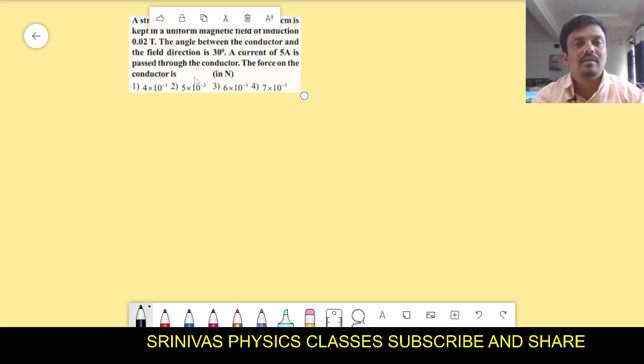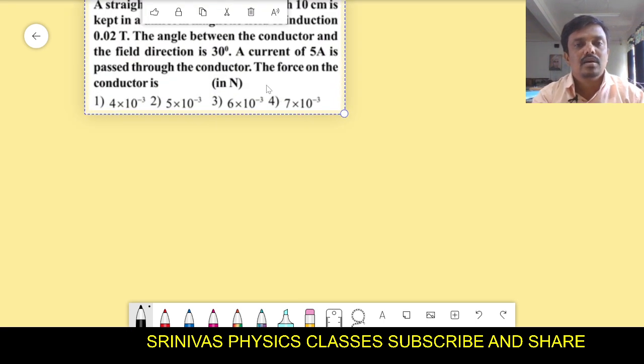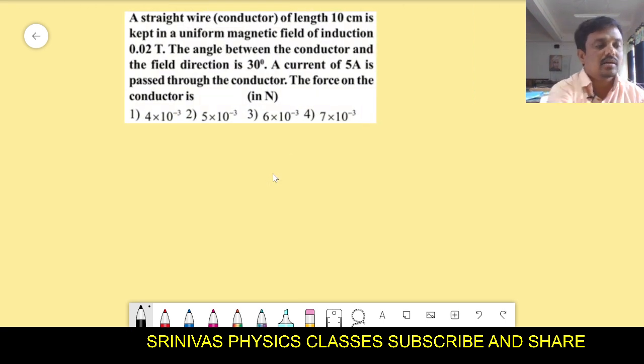This is our 11th problem. Very simple problem it is, right? The 11th problem is that a straight wire, a conductor of length 10 centimeters, is kept in the magnetic field of induction 0.02 Tesla. Angle between the conductor and the field is 30 degrees. A current of 5 amperes passed through the conductor. The force on the conductor is what?